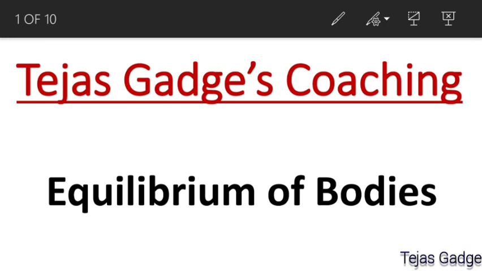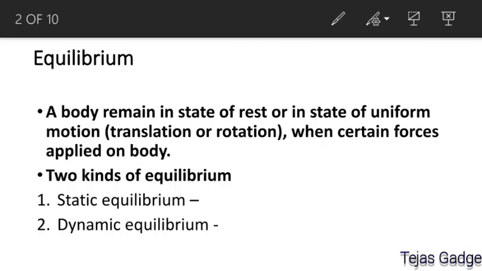Today we are going to see what is meant by equilibrium of bodies. So what is equilibrium? Before that, in all the previous lectures, we have seen the concept of moment of force, what is a couple and moment of couple. Now the next concept is equilibrium of bodies. What is meant by equilibrium? Here we are going to see the definition of equilibrium first.